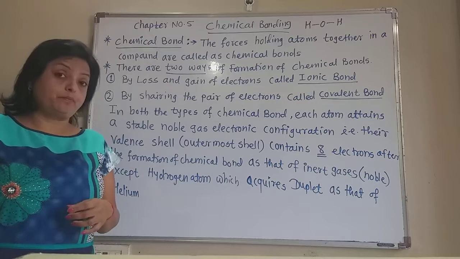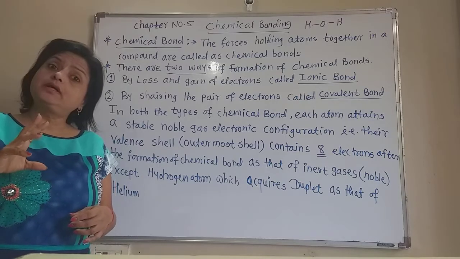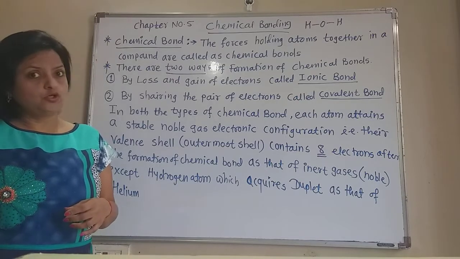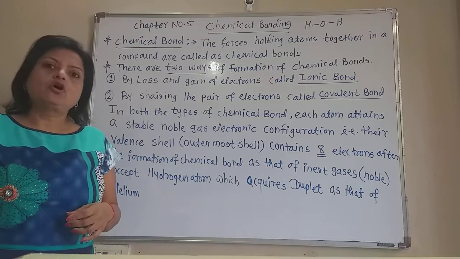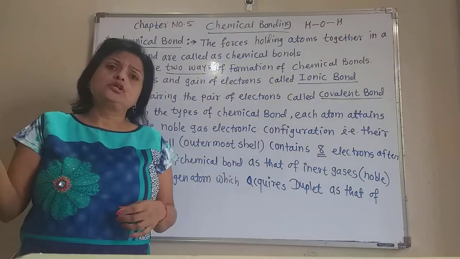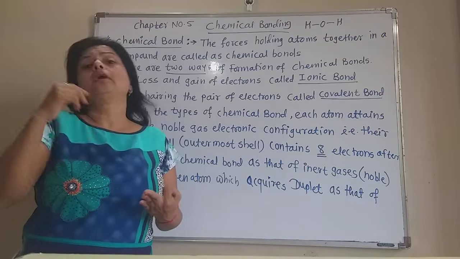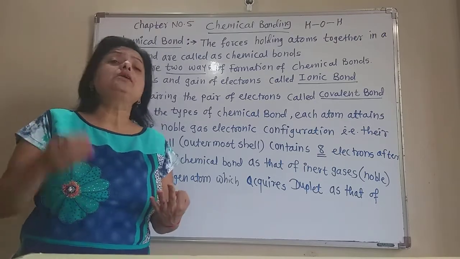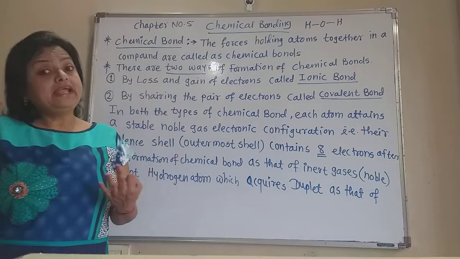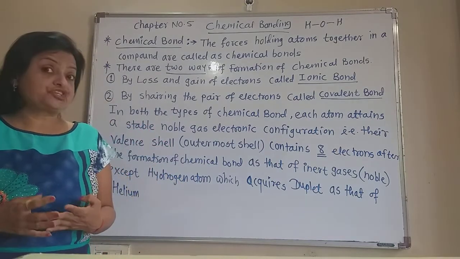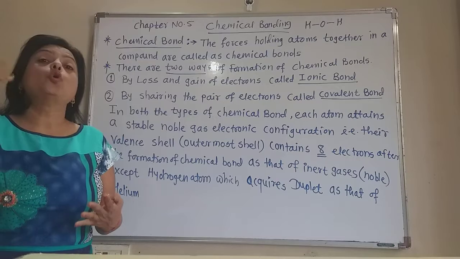After formation of a bond, the bond may be formed by losing, by gaining, or by sharing electrons, so that the atoms have 8 electrons in their outermost shell, as that of the noble gases.